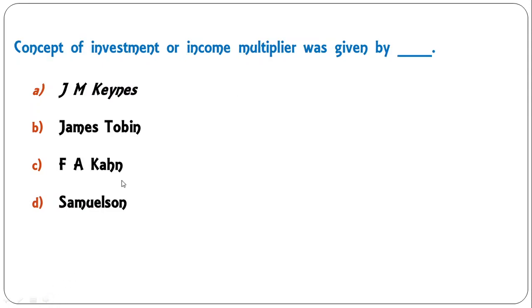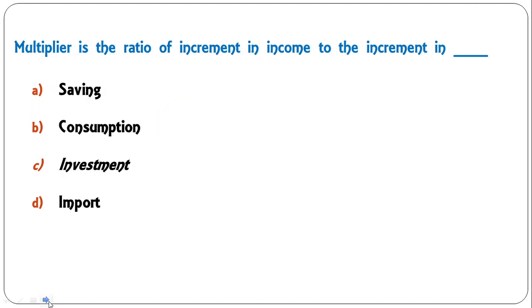Moving next, concept of investment or income multiplier was given by J.M. Keynes, James Tobin, F.A. Kahn, Samuelson. In fact, the concept of investment or income multiplier was given by J.M. Keynes, whereas the employment multiplier was given by F.A. Kahn. So here in this question, the correct answer is J.M. Keynes. Moving next, multiplier is the ratio of increment in income to the increment in investment. So here C is the correct answer, dear student.